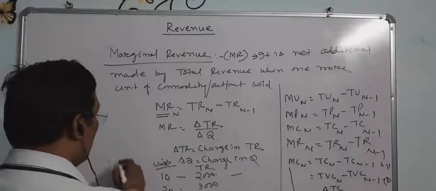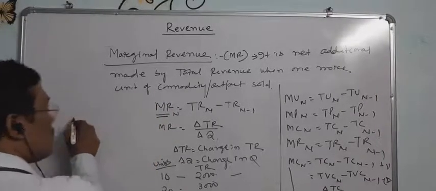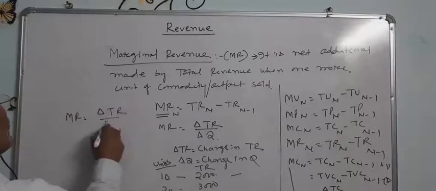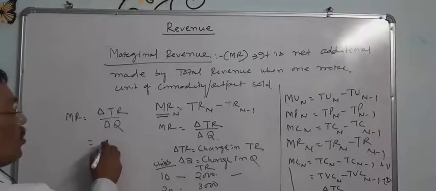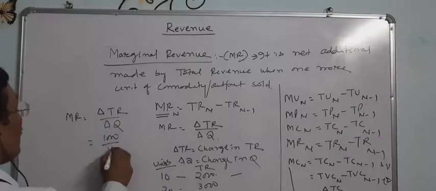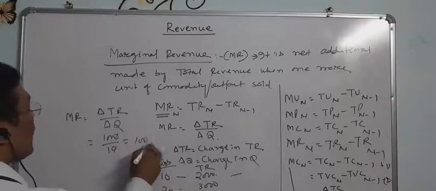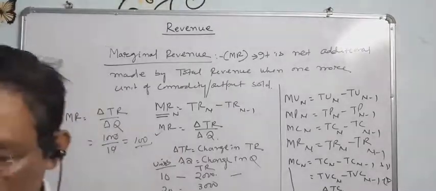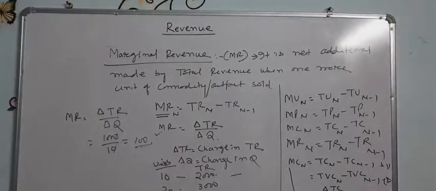So marginal revenue equal to change in total revenue upon change in quantity equal to 1000 divided by 10 equal to 100. This is another formula. We can find marginal revenue when output is changed not one by one, that is more than one, like 10, 15, 20. So that is called marginal revenue.